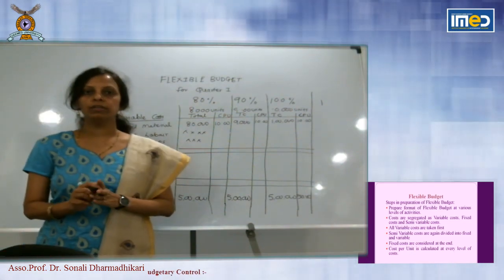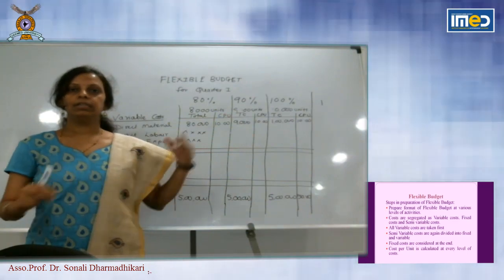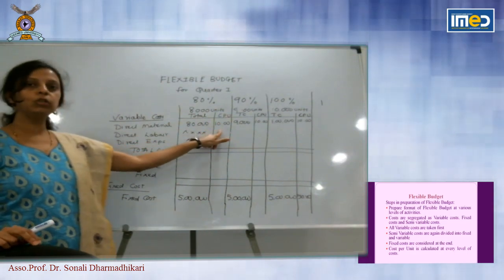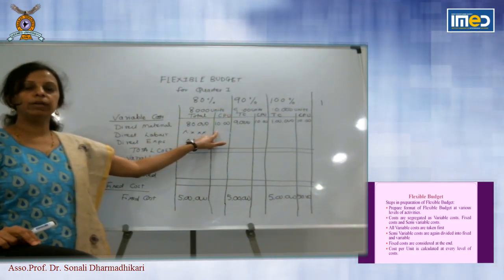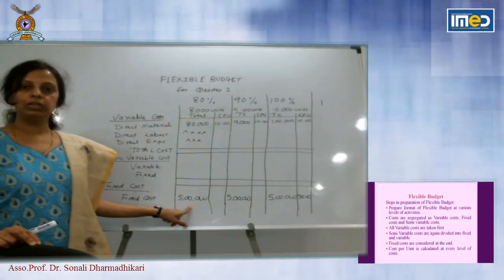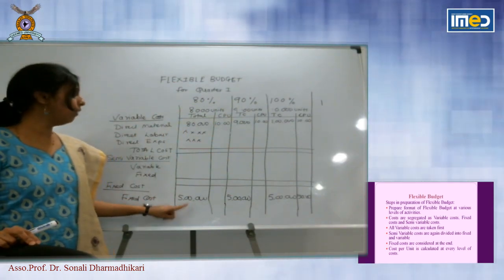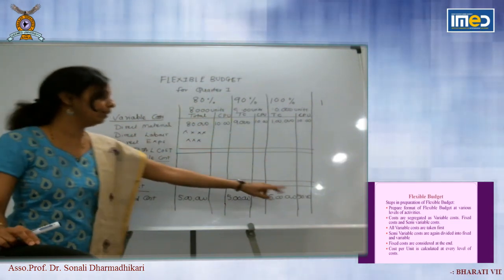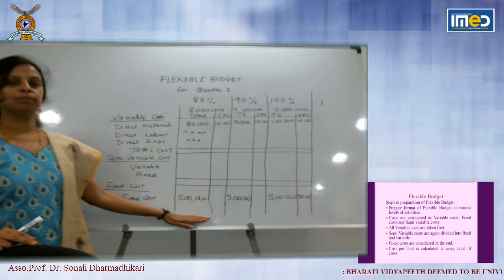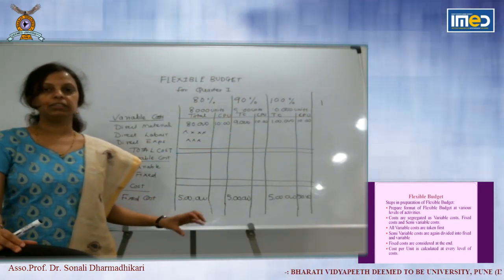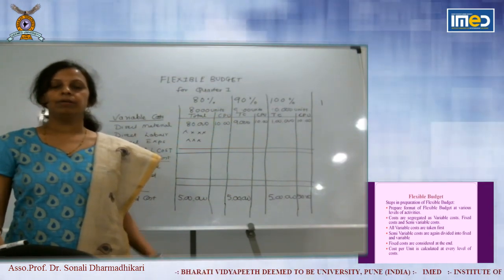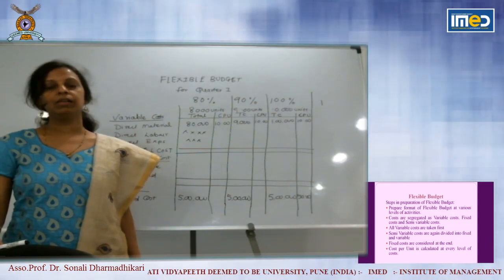So if you observe, what is the difference between taking variable cost and fixed cost? Variable cost per unit remains constant. You have to multiply by number of units produced, and fixed cost in total remains constant. You have to divide by the number of units to find out cost per unit. Like this, you will prepare the flexible budget and you will take the total. So we have seen all steps for the preparation of flexible budget.